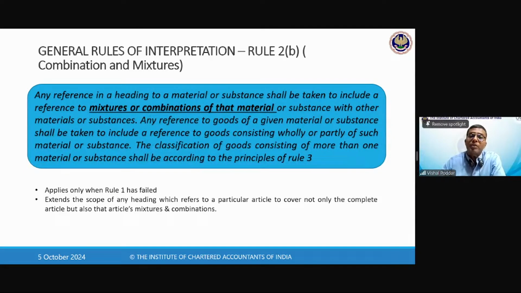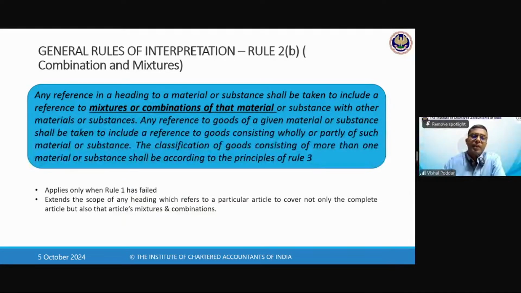But here the problem is, what if you have 2 headings, both referring to the materials, like one heading referring to mango and one heading referring to lassi? In such a case, what will you do? In that case, if you are not able to classify using the 2B rule, because it could get classified in 2 headings, mango and lassi, then you have to go to rule 3.